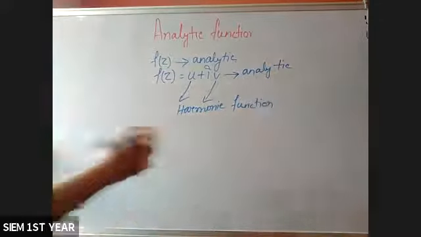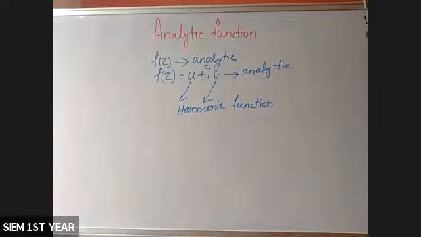These two statements are only important for MCQs; mainly in problems, they will not be very helpful. The first concept is that if f of z equals u plus iv is analytic, then they will be harmonic functions. Proof is not required. And the second is that if they are analytic, then they will be conjugate harmonic functions. These are the two statements for MCQs.